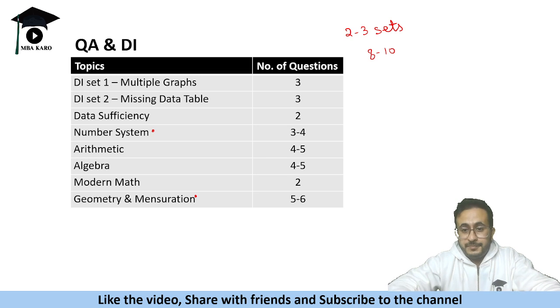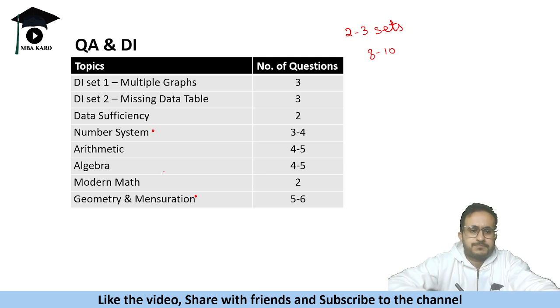So if you have not prepared those things well, please do brush up, because बहुत सारे questions आते हैं number system से, geometry mensuration से, area of shaded portion, triangles, circles, etc., etc. Lot of questions being asked. Okay, so focus on these things as well.